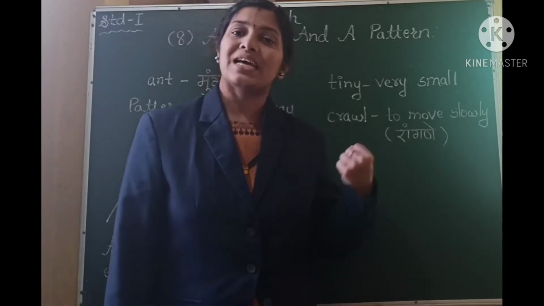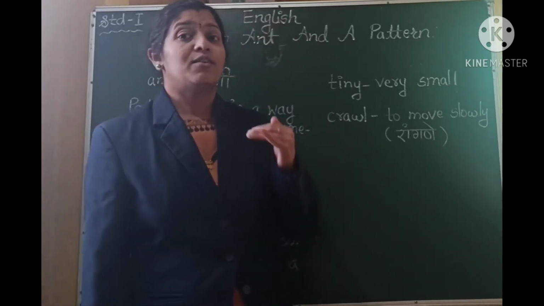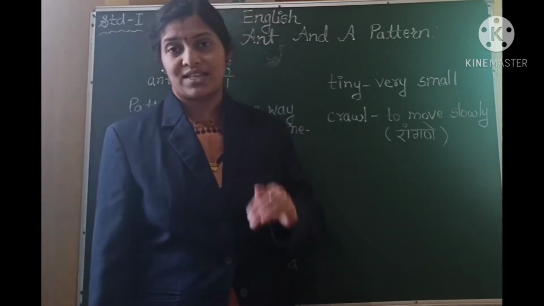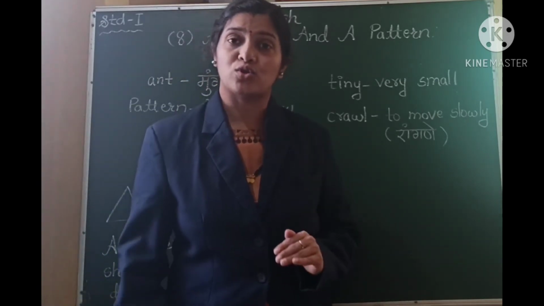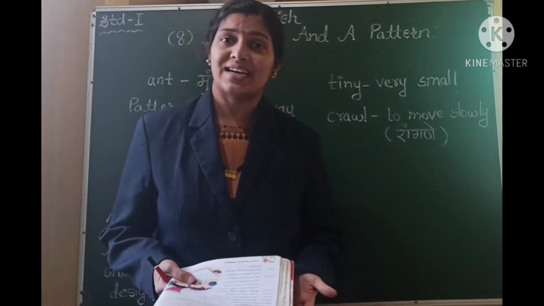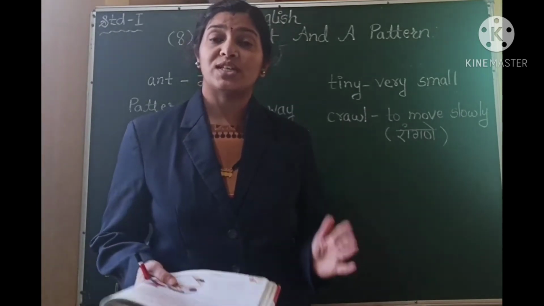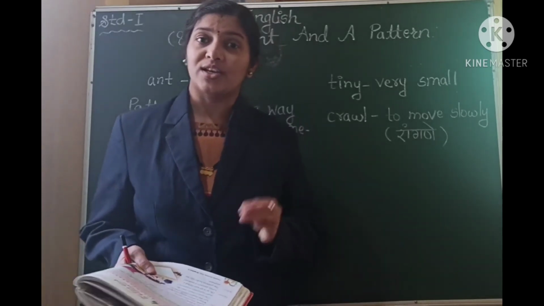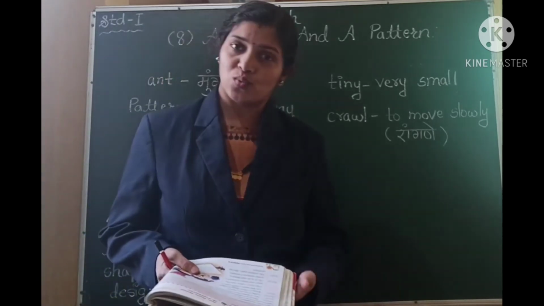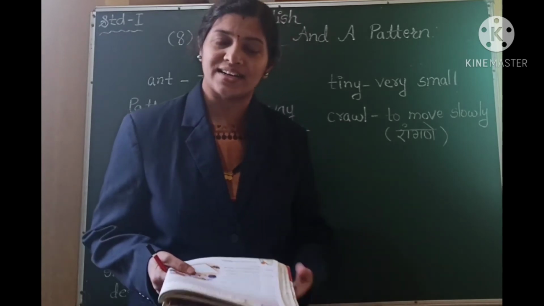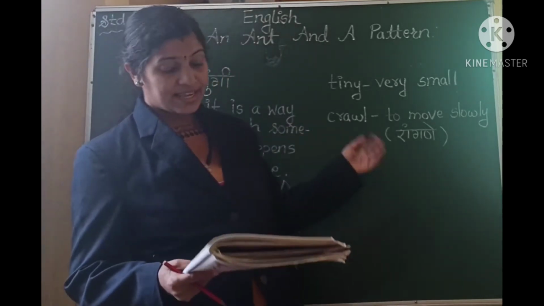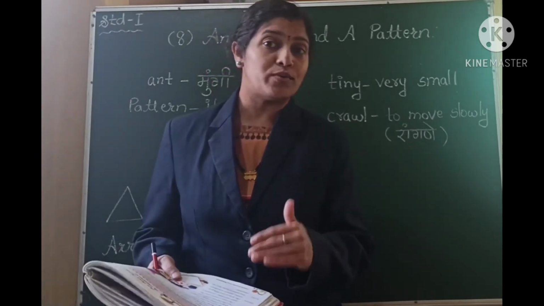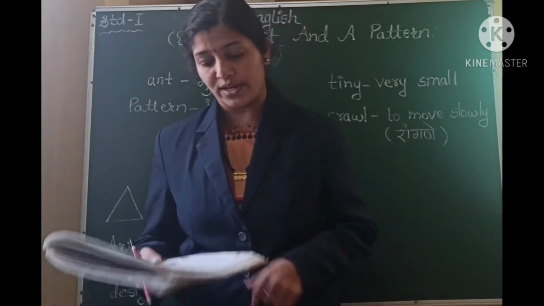Moving slowly means crawling. In Marathi, we call it rangne. How does a small baby crawl? Yes, a baby who is very small does not walk at all. So it will start crawling, to move slowly, and then it will learn to walk. That is crawling, rangne. So Rohit is saying, keep a sheet of paper, let the insect crawl over it, let the insect move over it.